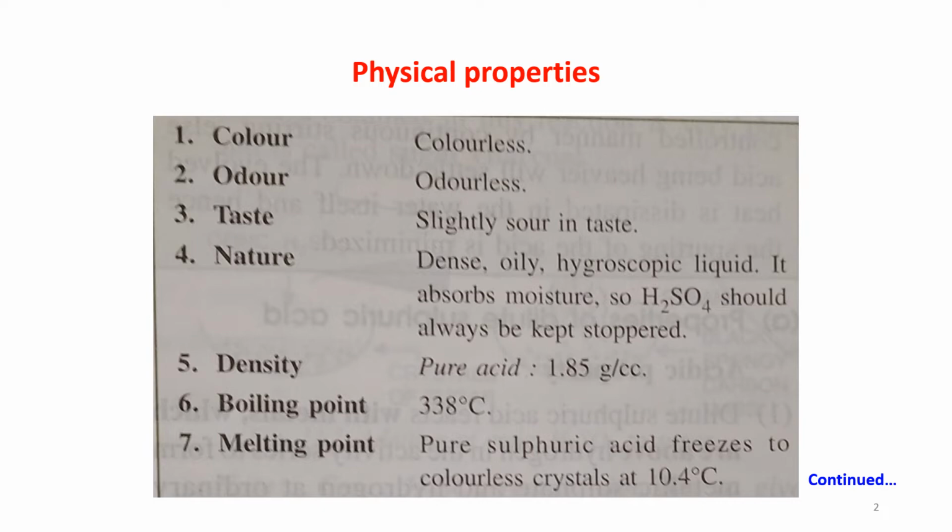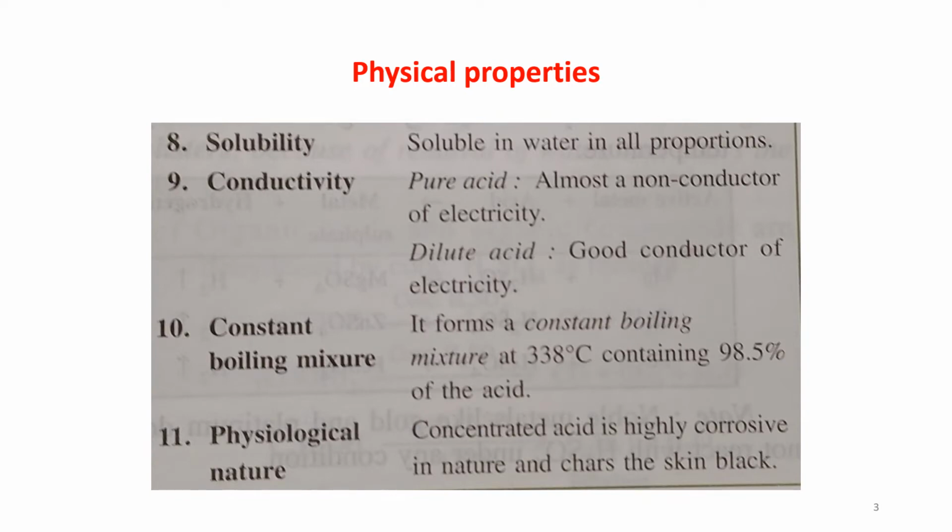Density: the pure acid has a density of 1.85 gram per cc. Boiling point of sulfuric acid is 338 degrees centigrade. Melting point: pure sulfuric acid freezes to colorless crystals at 10.4 degrees centigrade. Sulfuric acid is soluble in water in all proportions. Conductivity: pure acid is almost a non-conductor of electricity. Dilute acid is a good conductor of electricity.